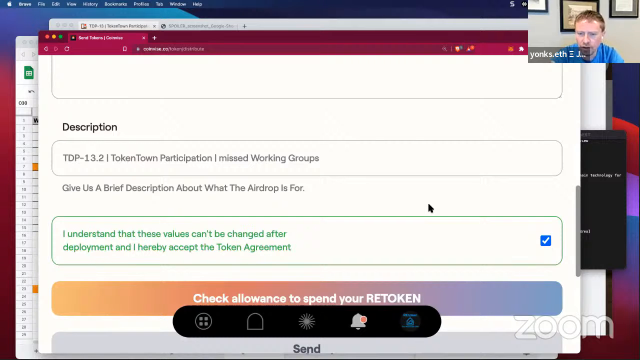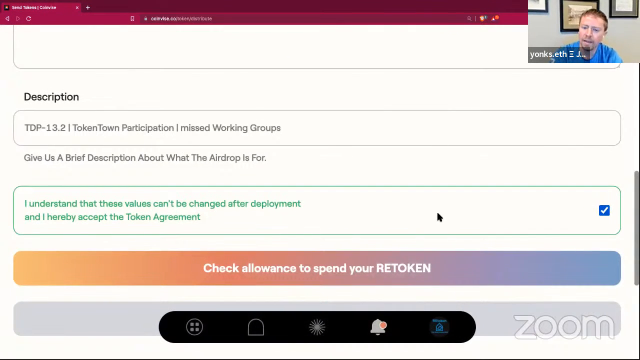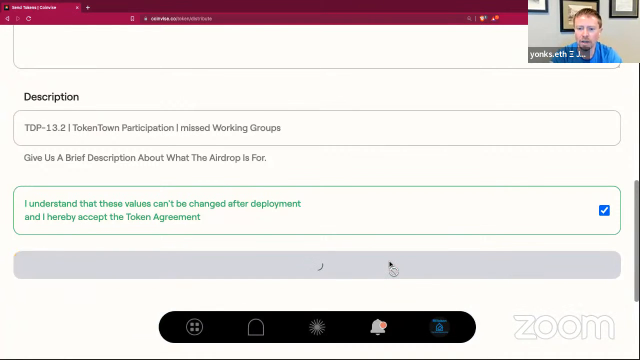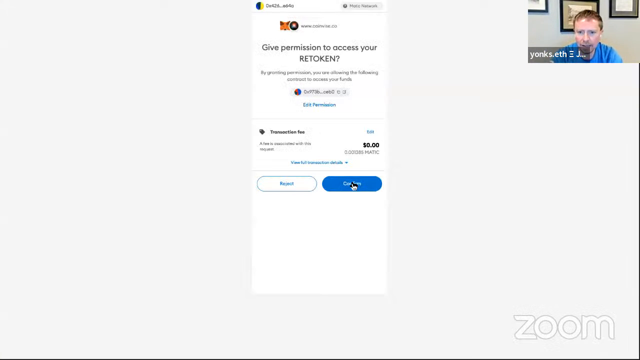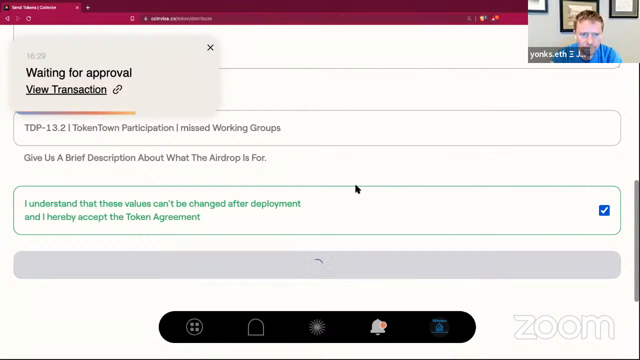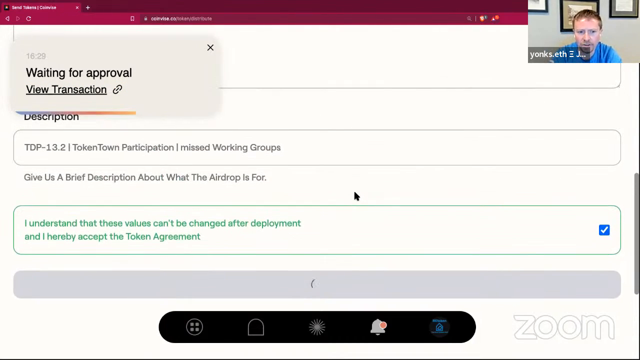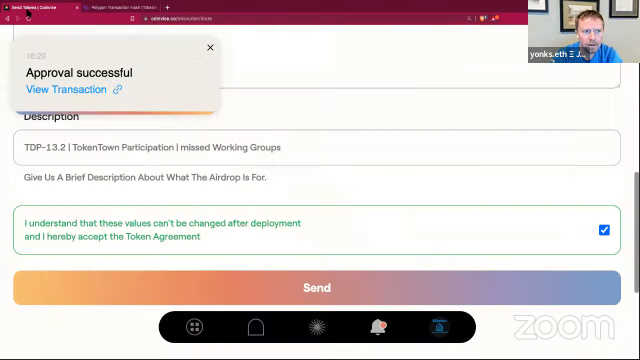So this is a two-step process. The first step here on Coinvice is that it checks the allowance to spend your REtoken. So we're going to do that and confirm that. And let's see here. I can't remember if this is where I was editing the transaction costs, and I can't remember if it gave that opportunity in here. Let's see. It looks like it confirmed. So now approval was successful.